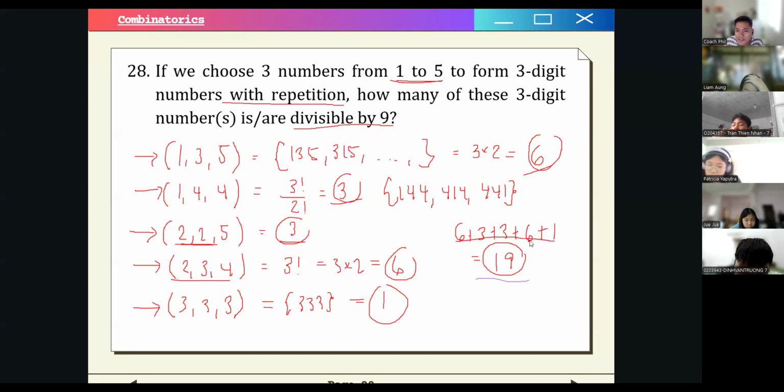Can you please confirm, guys? 6 plus 3 is 9, plus 3 is 12, plus 6 is 18, plus 1 is equal to 19. Right? So maybe you just have an extra 2, or maybe you wrote this as 3, not 1. Okay? The correct answer is 19. Is that clear?